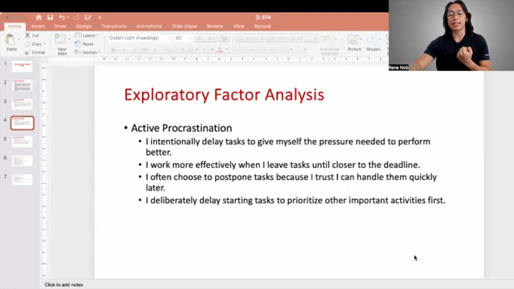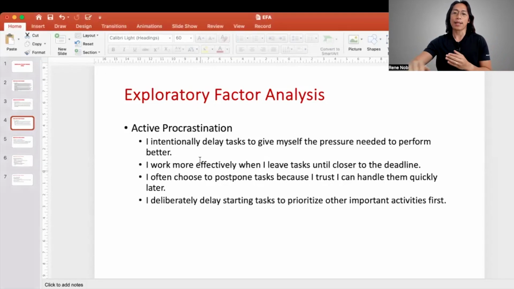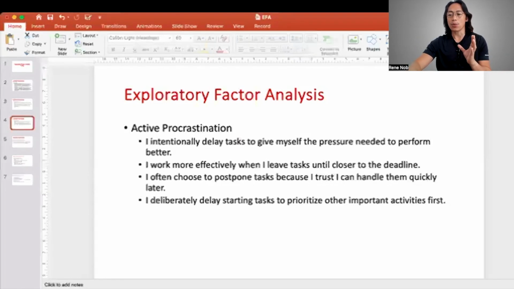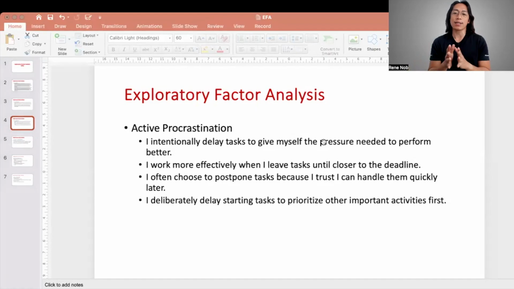Again, it's a statistical analysis that allows us to determine or to identify structures within our data. So, given that this is our data, exploratory factor analysis tries to summarize our data set and see if there are structures within this. If some of these items are more correlated with others.